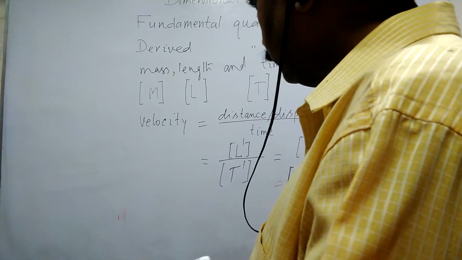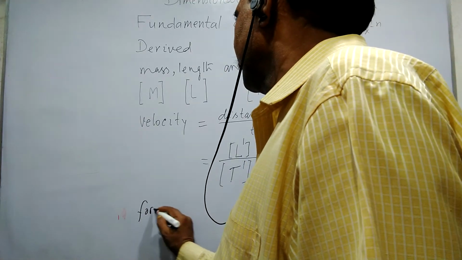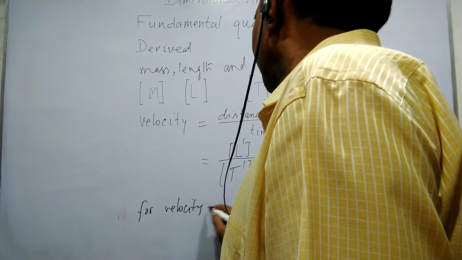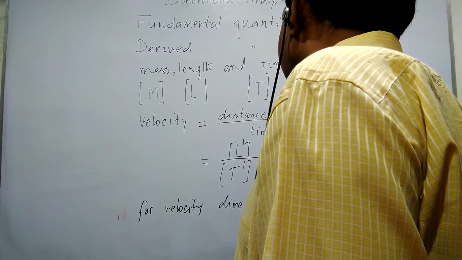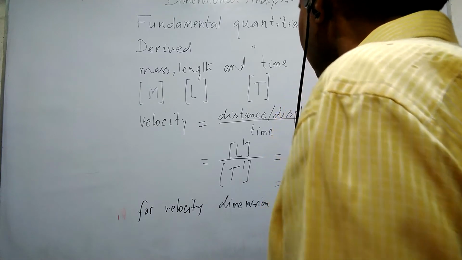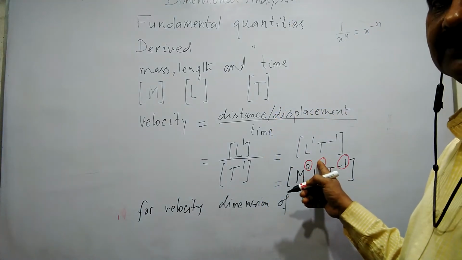Let us see, what is the dimension for velocity? What is the power raised on M? That is 0.